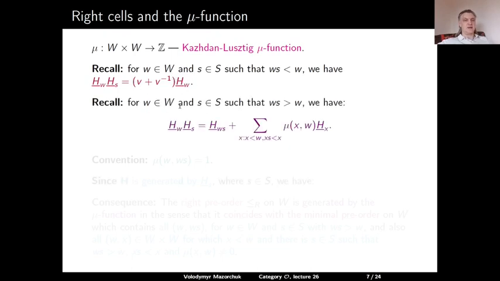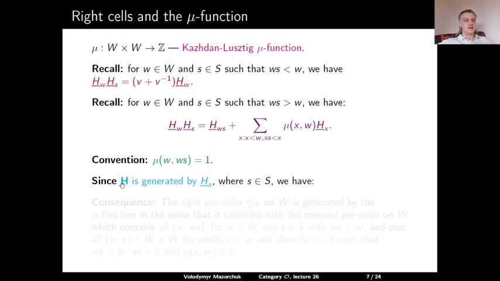And in the other situation, where ws is greater than w, then the product of H_w underlined and H_s underlined is equal to H_ws underlined plus the sum over all x which are smaller than w and such that xs is smaller than x of H_x underlined with the coefficient mu(x,w). The usual convention is that mu(w,ws) is equal to 1.